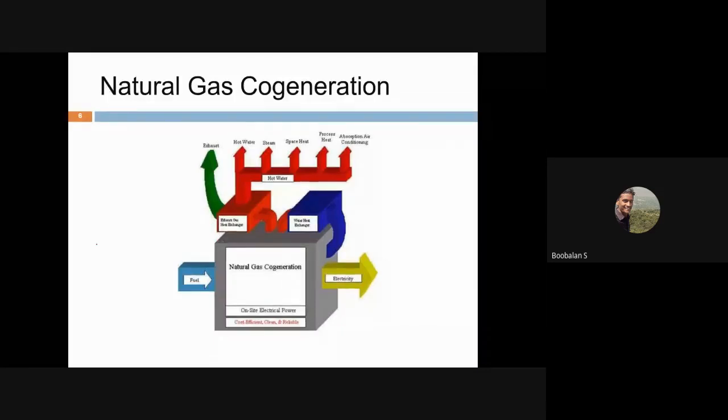Now I have natural gas as my input. Natural gas, methane or propane is my fuel, and I apply it into my gas turbine, as a small example. I apply it into this combustion chamber. Here I apply compressed air. Definitely a fire gets developed; ignition happens, and I have a rotating turbine over here. So this hot air plus fuel gets ignited and a huge fire is created. This fire and gas hit my turbine, and the turbine is attached to my alternator.